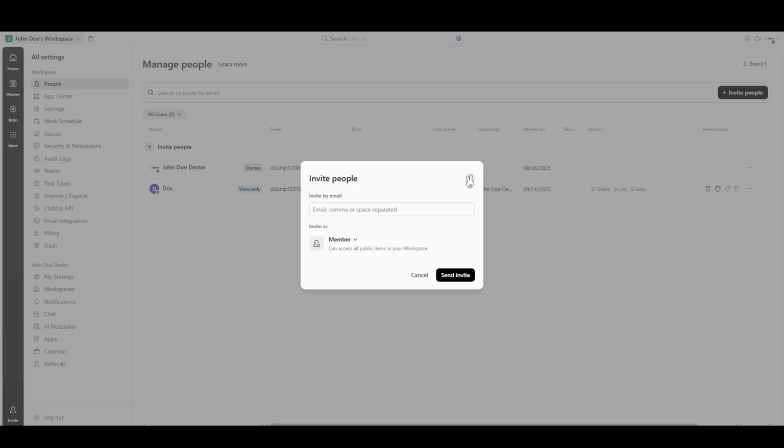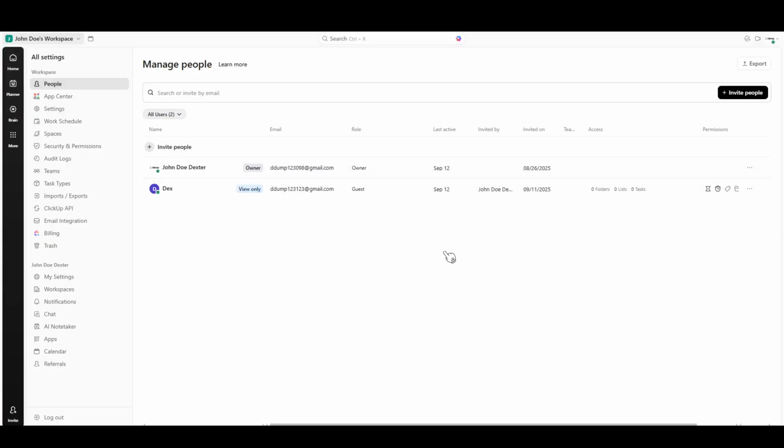Now, let's talk about the key permissions and limitations of a guest role. This role is designed with security in mind. A guest can only see and interact with the content that has been explicitly shared with them. This means they cannot view your entire workspace, any private spaces, or other projects that are not part of the content shared with them. This ensures your internal data remains confidential and safe.